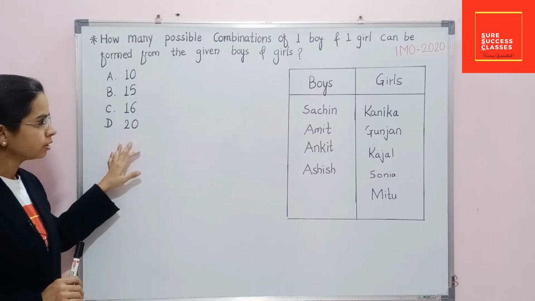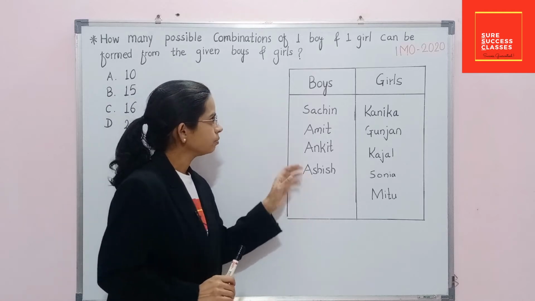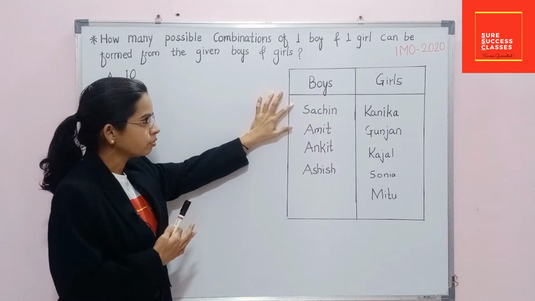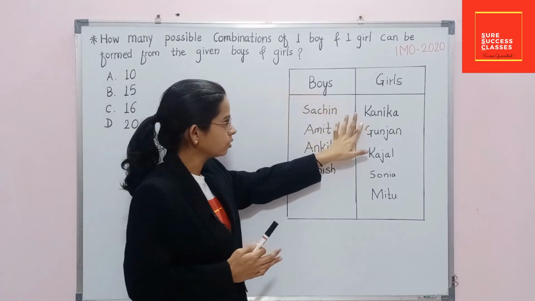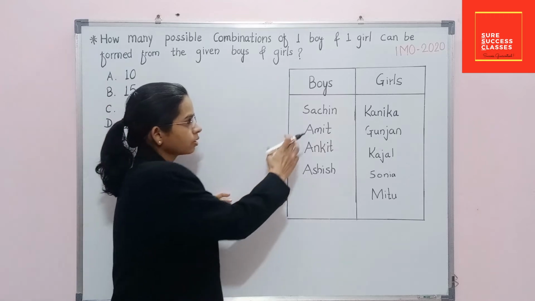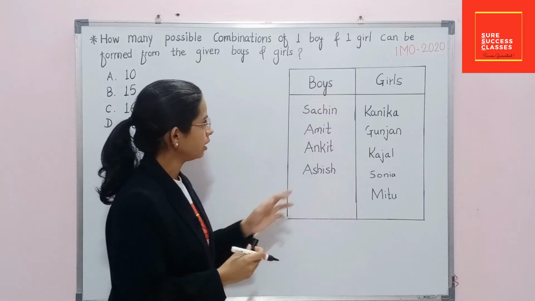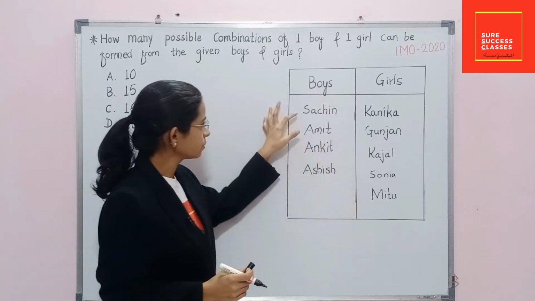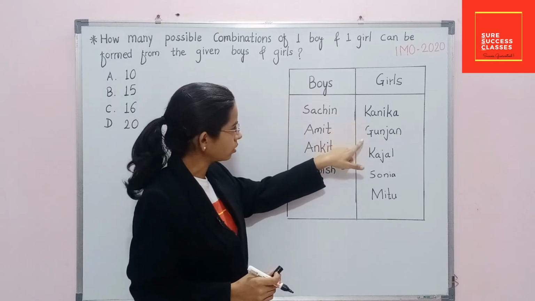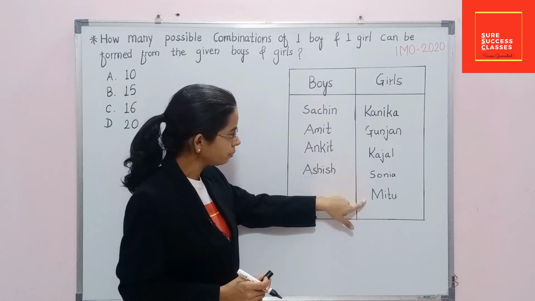Options are available here and data is in this form, means the data given is number of boys and number of girls. If you observe here, one boy can form combination with any one of girl, means Sachin can form combination with Kanika or Gunjan or Kajal or Sonia or Mitu.